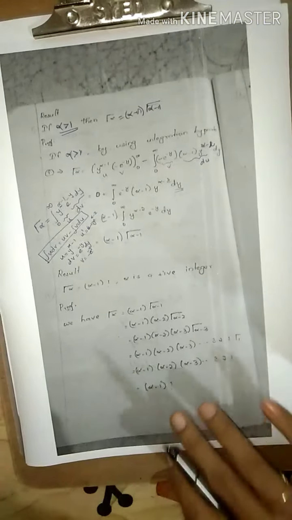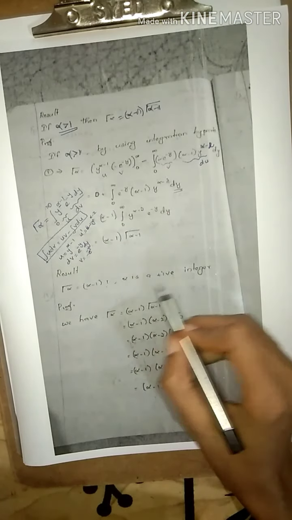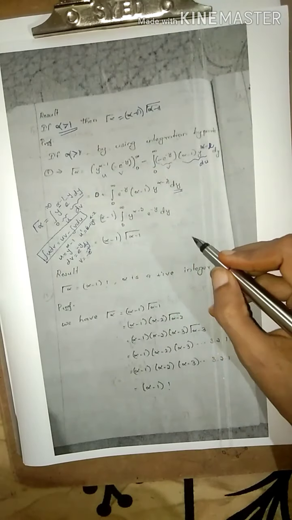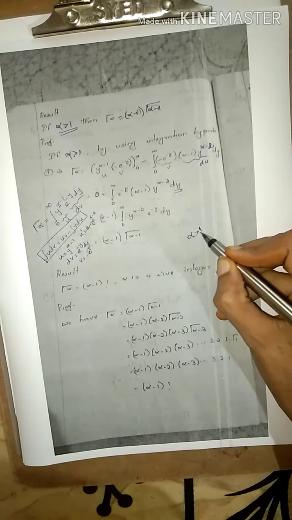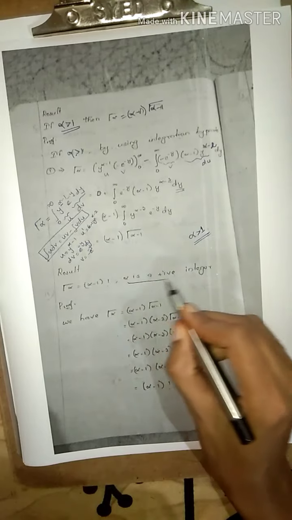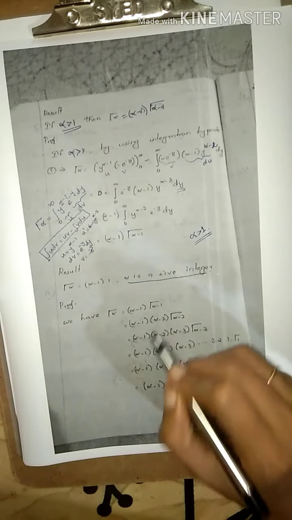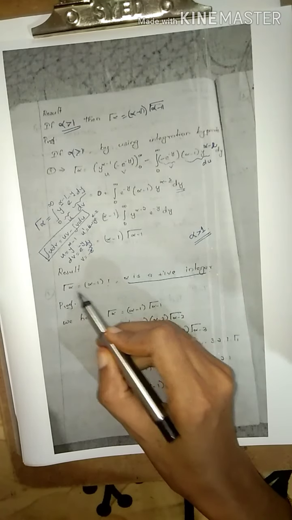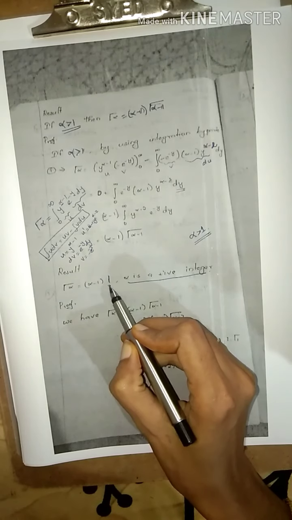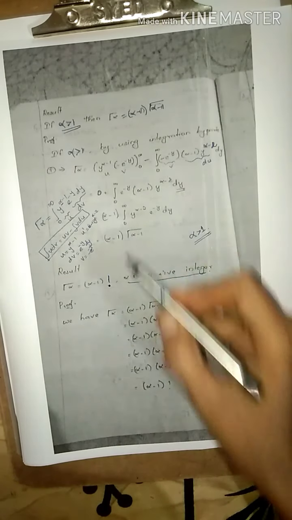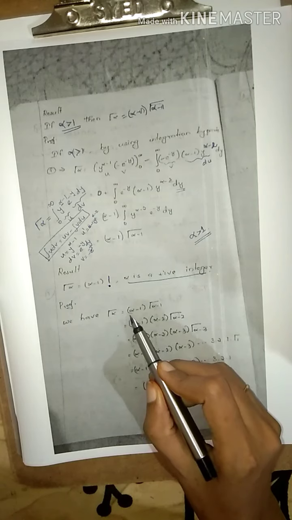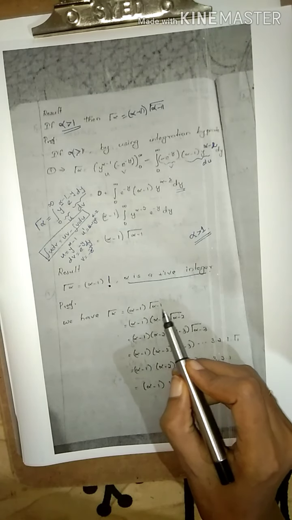In the same way, if alpha is a positive integer, it is compulsory that alpha is greater than 1, so here it is a positive integer. Then gamma alpha is equal to alpha minus 1 factorial. So in this last result you see that gamma alpha is equal to alpha minus 1 into gamma alpha minus 1.